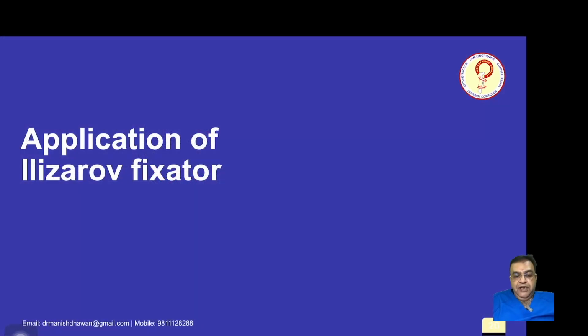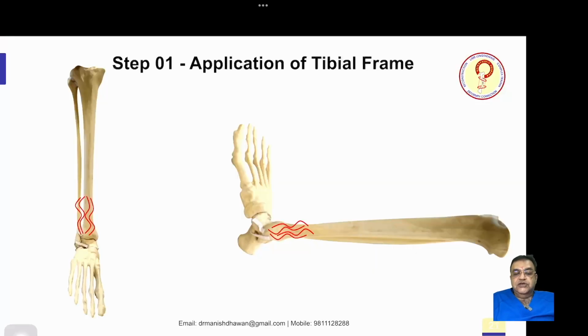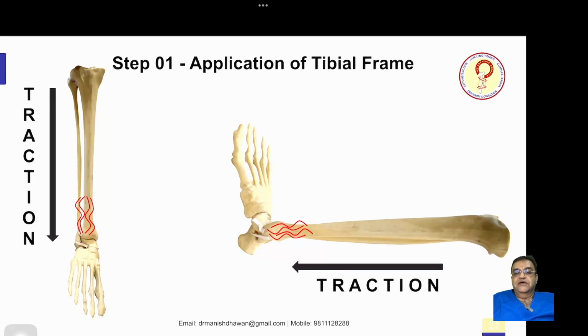Now coming to the application of the Ilizarov fixator. So step 1. You can see the red lines, the irregular line, this is the fracture site. So this is basically a sawbone placed in AP and lateral view. First step is you give traction. Once you give the traction, all these fragments will come into alignment because of ligamentotaxis, and 80 to 90% reduction can be done.